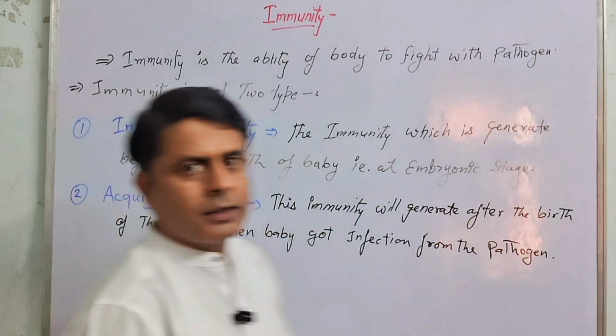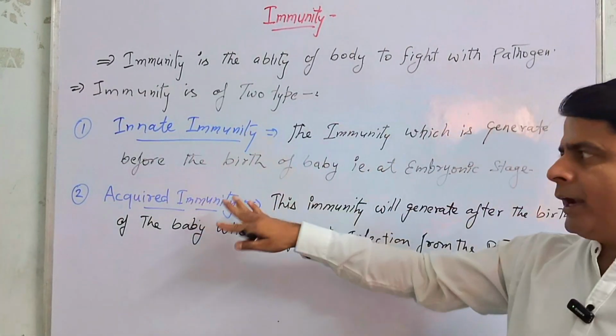Okay beta, let's see innate immunity and acquired immunity.